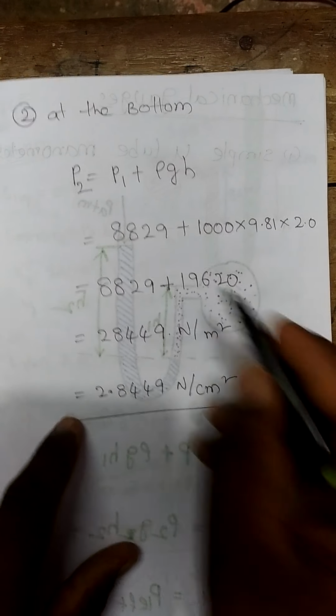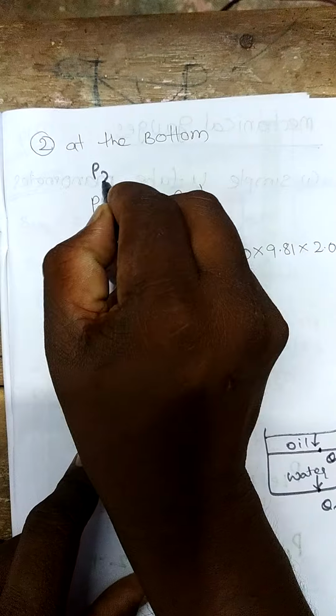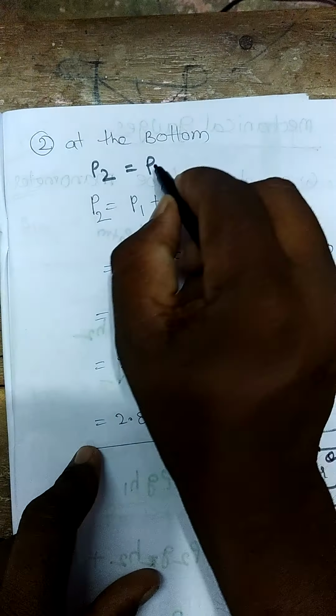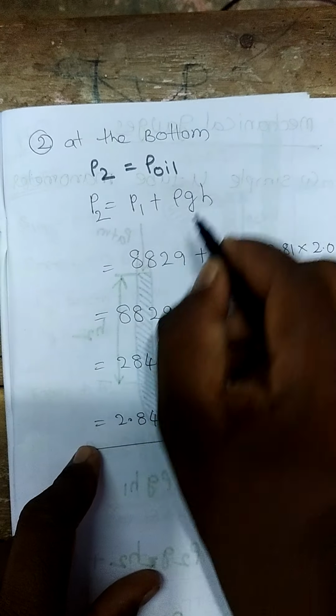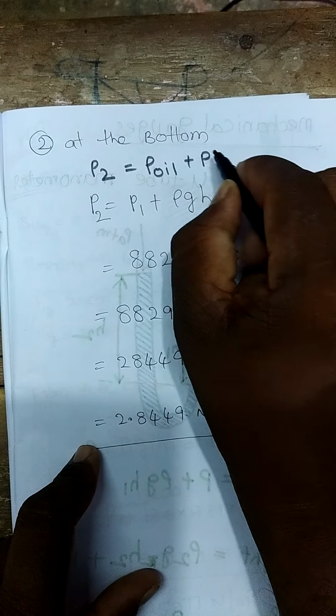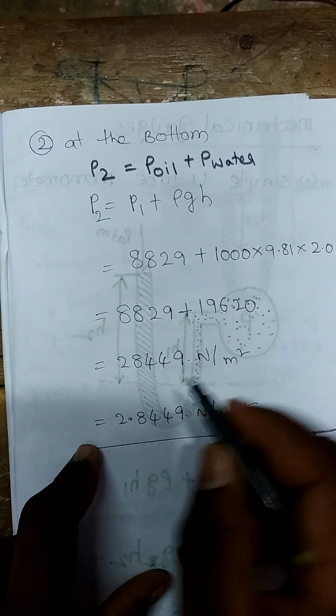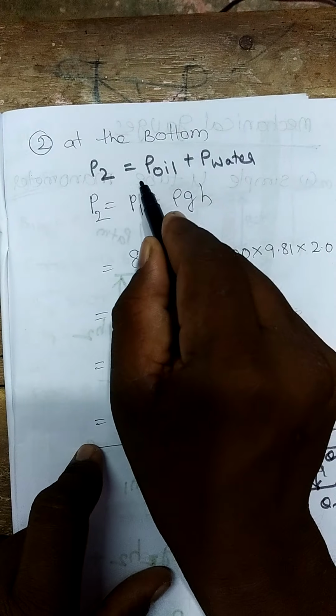That is clear. So we can write the pressure at the second junction, which is equal to the pressure due to oil, which is P1, just we solved, plus the pressure due to water. So what is the pressure due to oil?